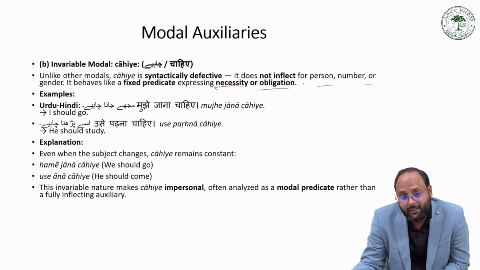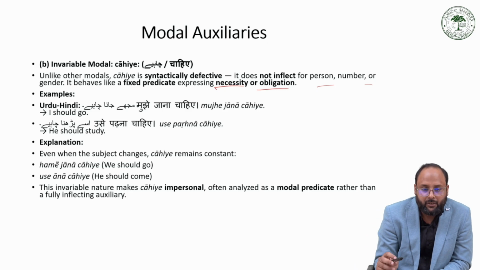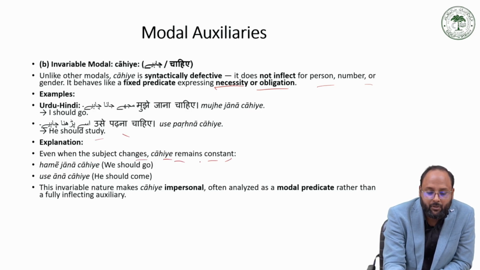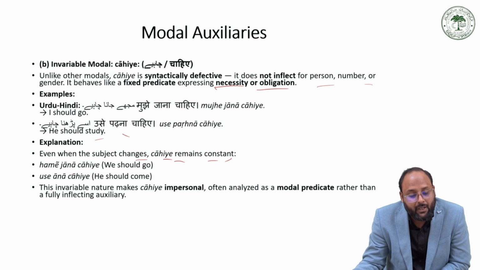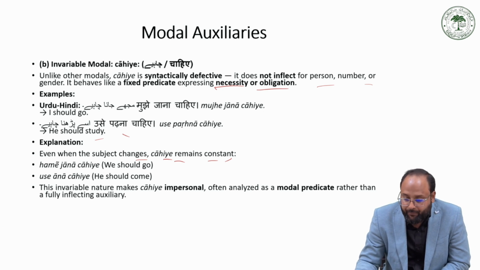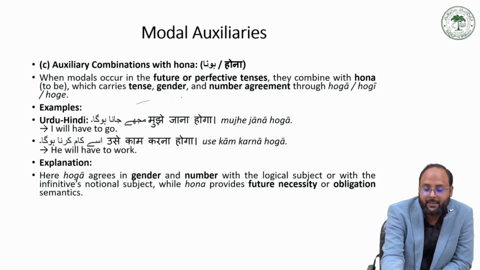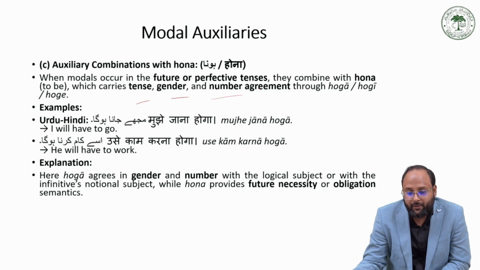Like मुझे जाना चाहिए, मुझे पढ़ना चाहिए, मुझे खाना खा लेना चाहिए, मुझे रोटी पका लेना चाहिए. So this kind of sentences we have. Here चाहिए does not agree with the subject. Even when the subject changes, चाहिए remains constant, like हमें जाना चाहिए, उसे आना चाहिए. So there is no agreement. With होना, it has agreement according to tense, gender, and number. So it occurs in the future or the perfective tense.